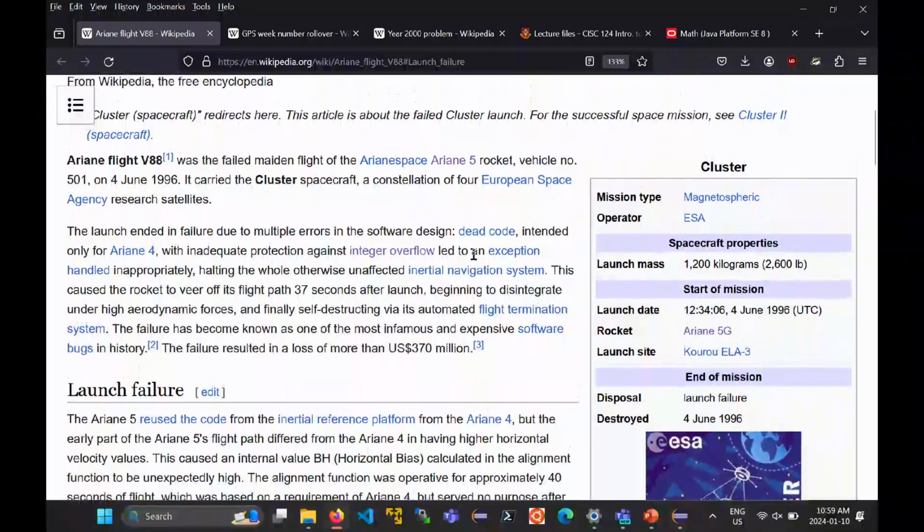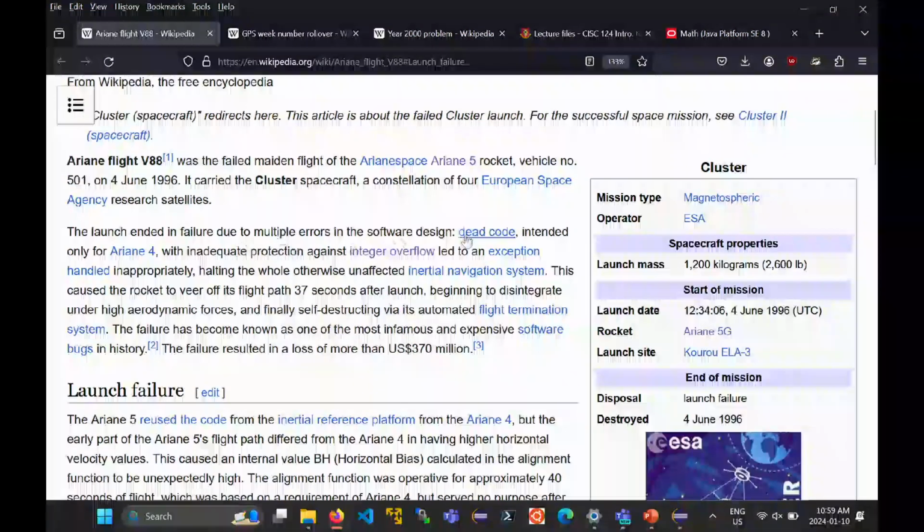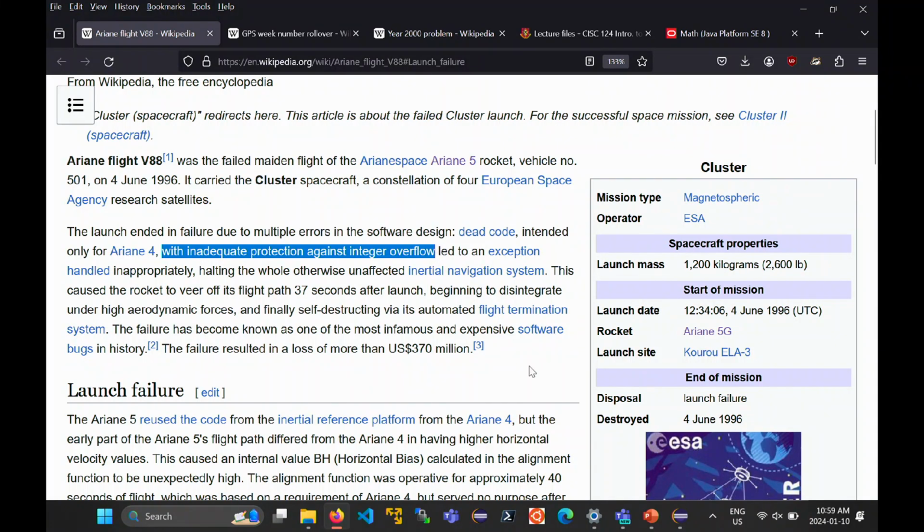Why did it happen? Well, it turns out there was a lot of reasons why it happened, but one of the reasons was right there. There was actually an integer overflow bug in its computing software that caused the inertial guidance system of the rocket to shut down. If you shut down the inertial guidance system of a rocket, it falls out of the air, and that's exactly what happened. Very embarrassing for the European Space Agency, cost them a lot of money. Fortunately, no one was killed in that particular event.